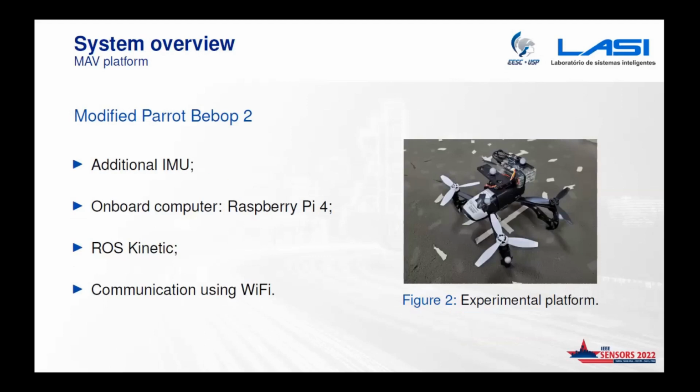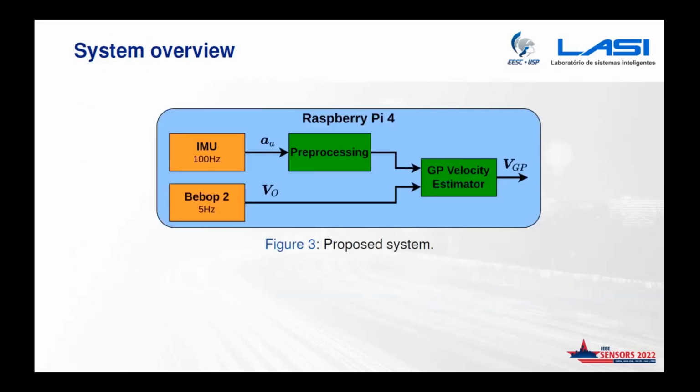The modification we made was to develop a 3D-printed platform that we position on top of the MAV, and we added an additional IMU. We have a Raspberry Pi 4 to control the system and also to estimate the velocity using the GPR model. The Raspberry Pi 4 is using the Robot Operating System, ROS Kinetic, running Ubuntu 16, and it communicates with the MAV using Wi-Fi. Here's a basic overview of the system.